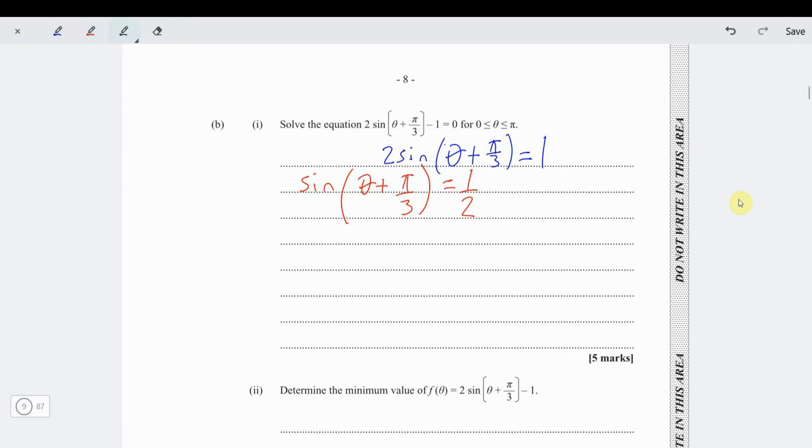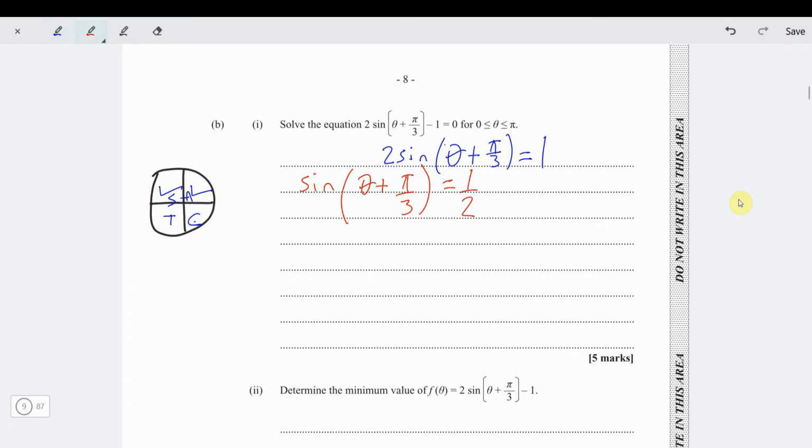In that case, we can draw our circle. Always draw your circle to remember where sine is positive. Sine is positive in the first and the second quadrant. Remember, all school teachers care. So sine is positive here, the first 2 quadrants.